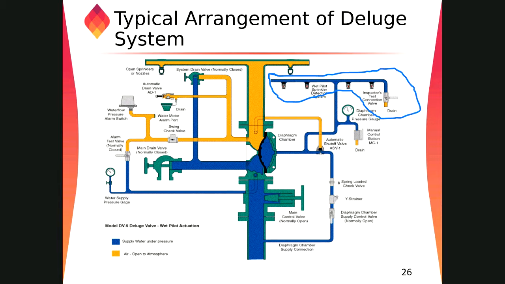When there is a fire, this one will break. Now I'll come from there. This is the water supply line. Water comes in from this area and all the way through this piping, pressurizing these areas. This is the closing point of the deluge valve. On the upside we have open to atmosphere, and on the downside we have pressurized water. Water goes from this side and pressurizes these areas, and at the same time it goes all the way to the detection line, which is the hydraulic pilot line.